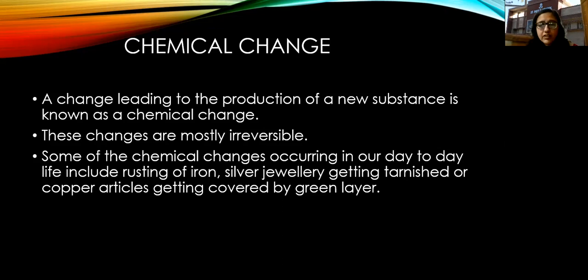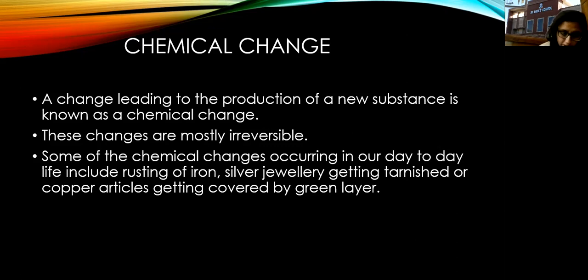Okay. Then next is some of the chemical changes occurring in our day-to-day life include rusting of iron, silver jewelry getting tarnished, or copper articles getting covered by green layer. So these are the different examples of chemical changes. Okay, so basically how are we going to define this chemical change? That the changes in which new substances are formed are called chemical changes.